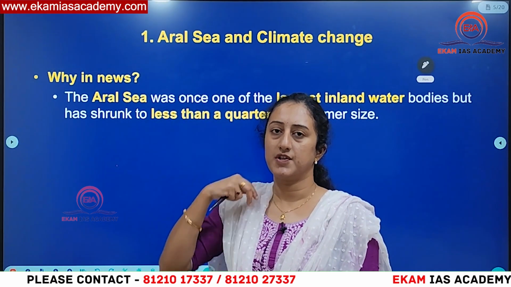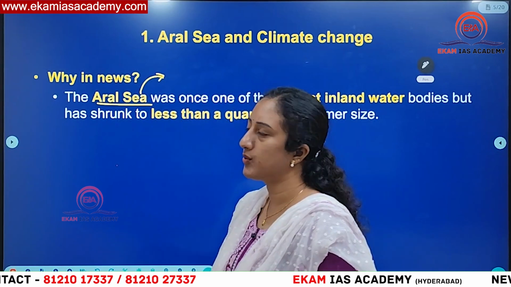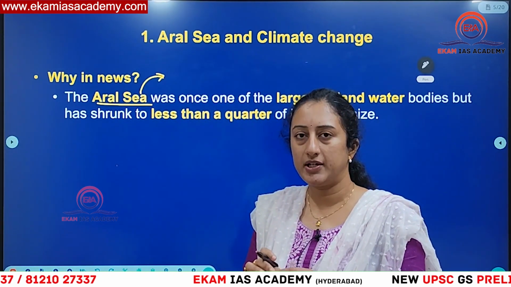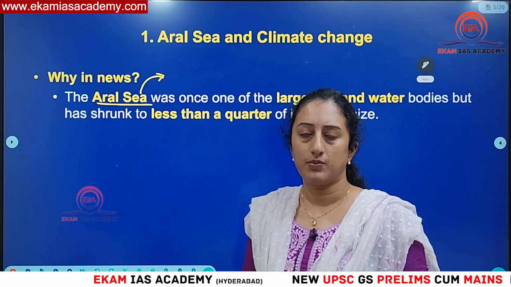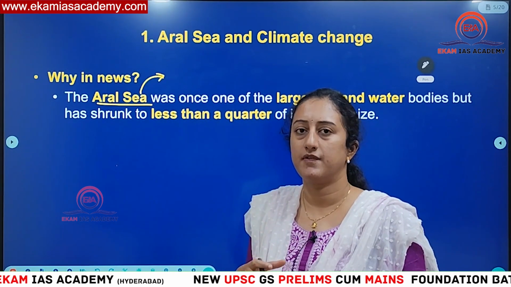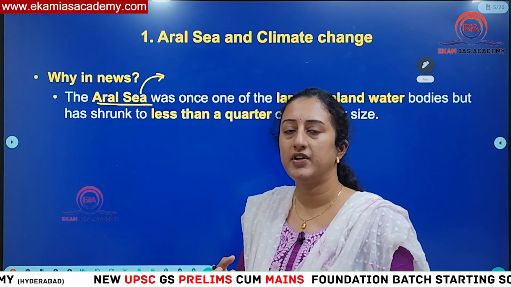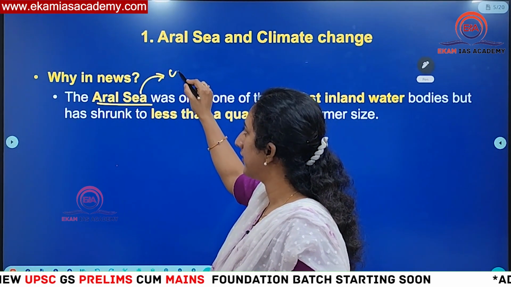You should know first about the Aral Sea. Aral Sea is an inland water body. Inland water body means it is not open to any ocean or sea. It is completely blocked or bordered by land itself. That means it only borders countries. There is no large water body with which this Aral Sea shares a border, and there is no presence of the ocean nearby. So you can see this is an inland water body.